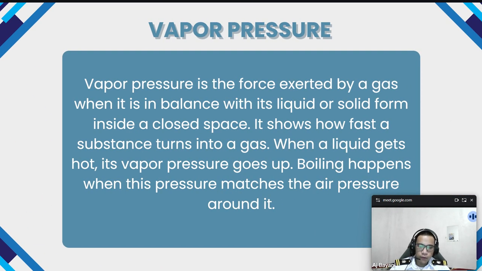So first of all, what is vapor pressure? Vapor pressure is the force exerted by a gas when it is in balance with its liquid or solid form inside a closed space. It shows how fast a substance turns into gas. When a liquid gets hot, its vapor pressure goes up. Boiling happens when this pressure matches the air pressure around it.